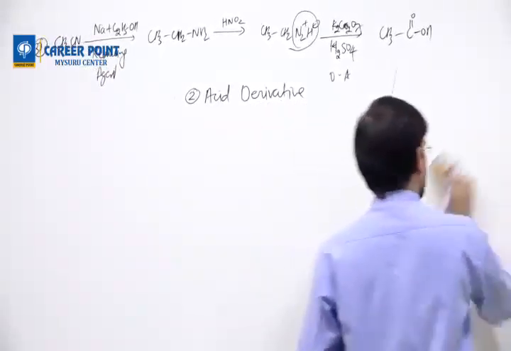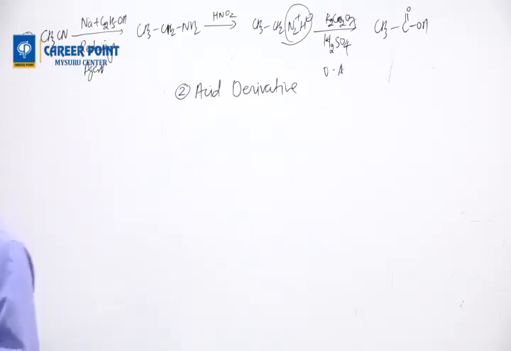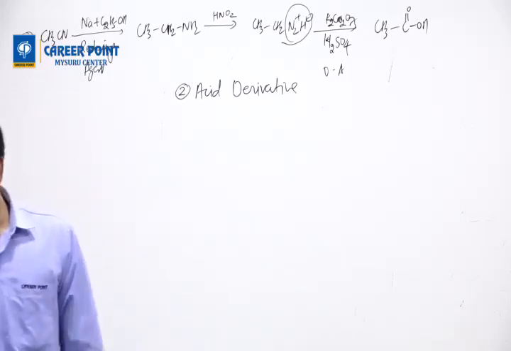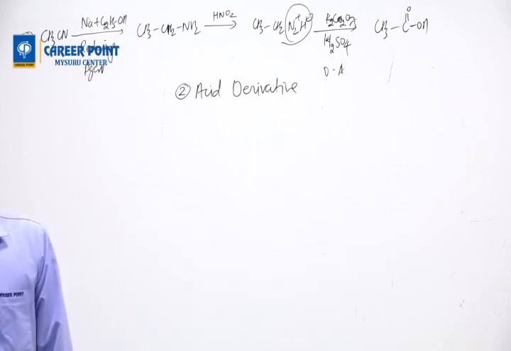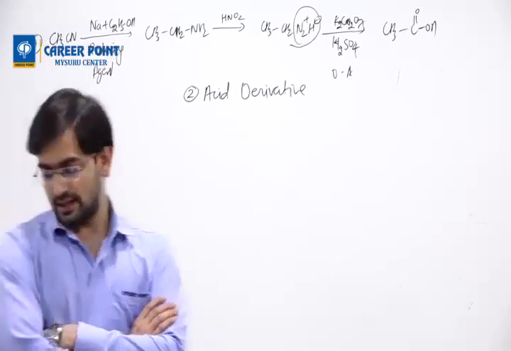We have to teach you some more chapters also. Acid derivative, any doubt?